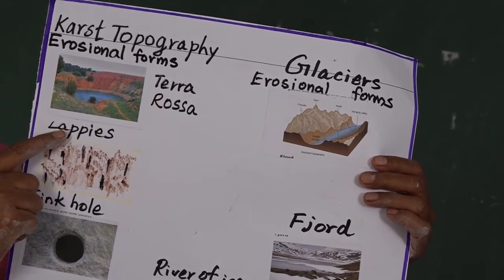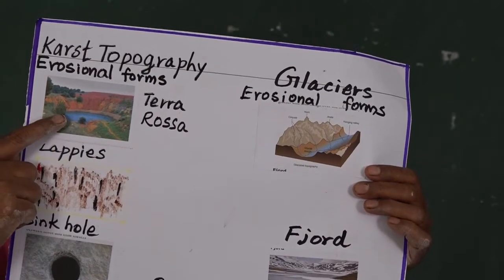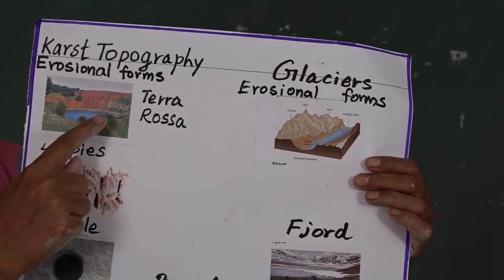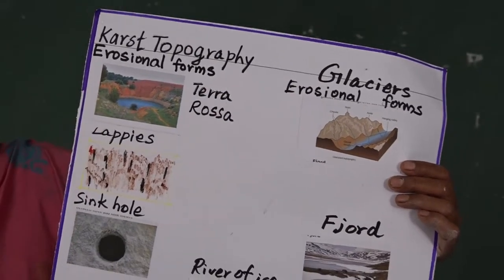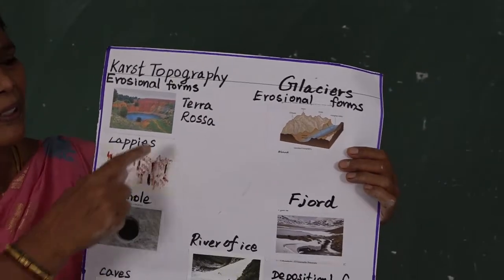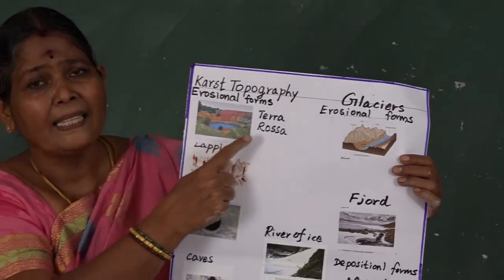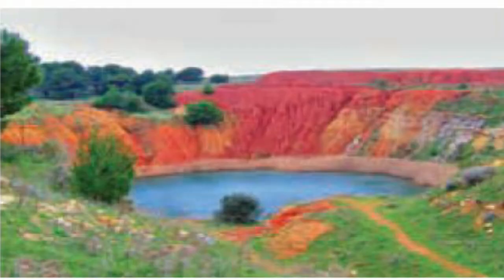In the limestone area, the presence of iron makes it red in color. Such type in our region we say red soil. So this is by the action of chemical weathering, that is, the action of groundwater.